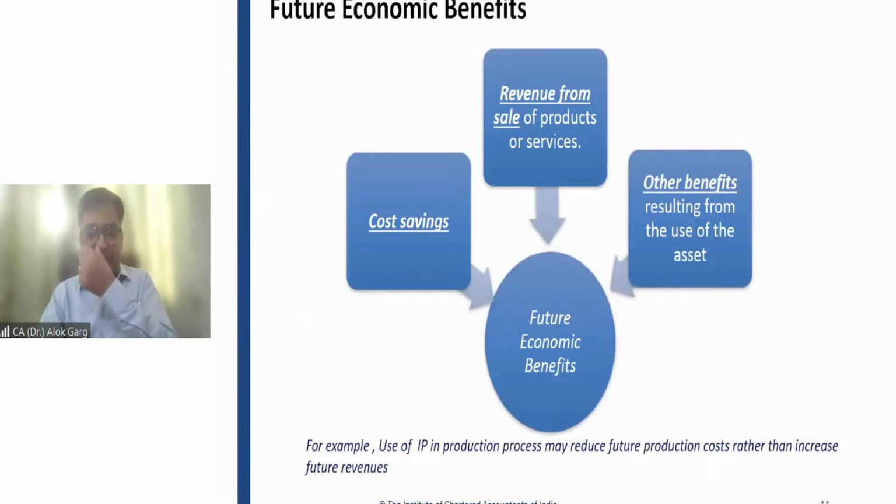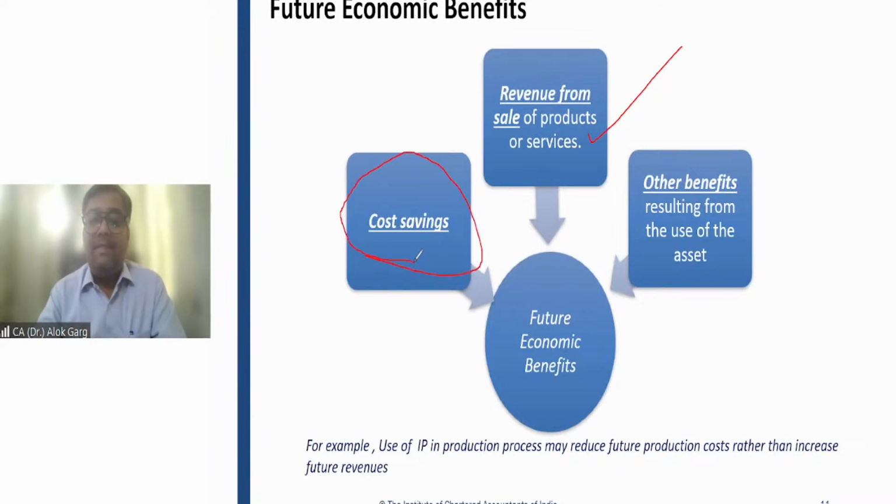I have told you the three aspects. Number one is identifiability, we discussed. Number two is control. Number three is future economic benefit. What is meant by future economic benefit? Of course, increasing revenue is a future economic benefit. Not only increasing revenue, rather cost saving is also a future economic benefit, right?